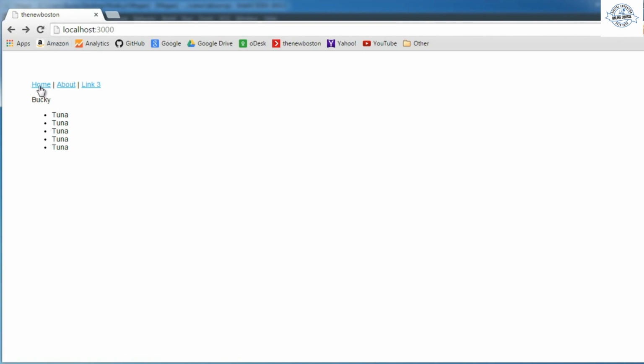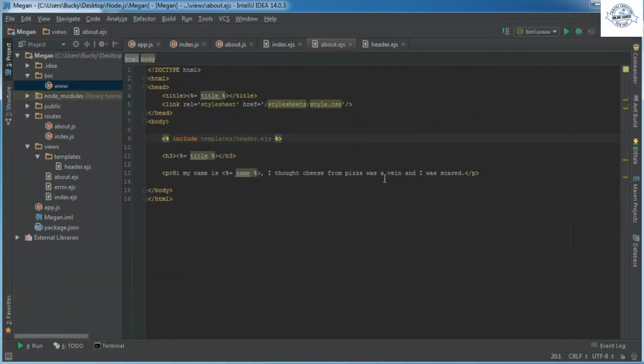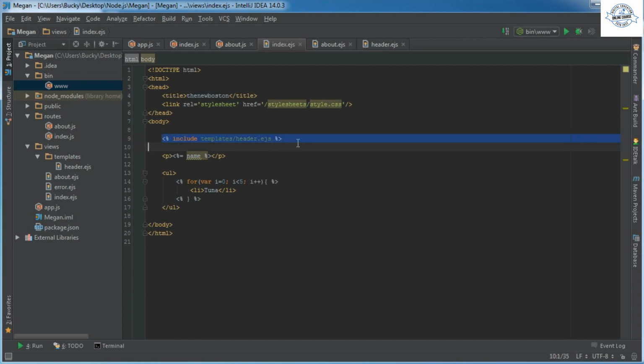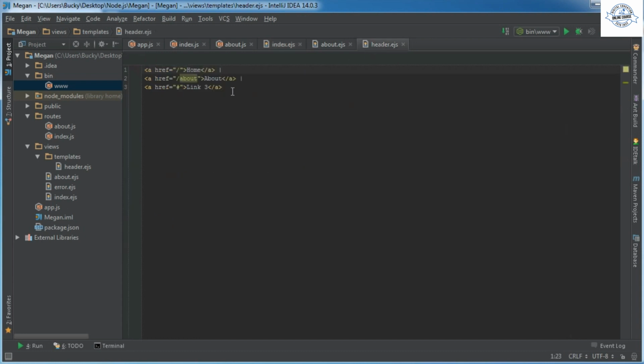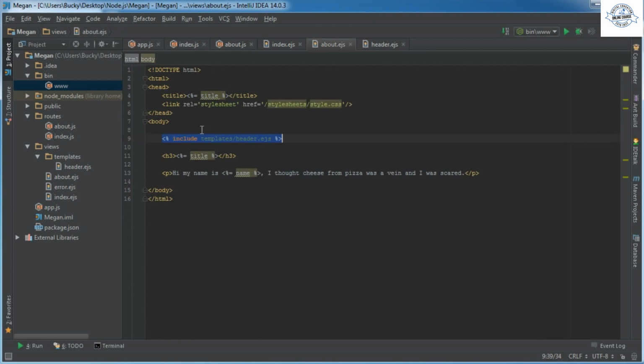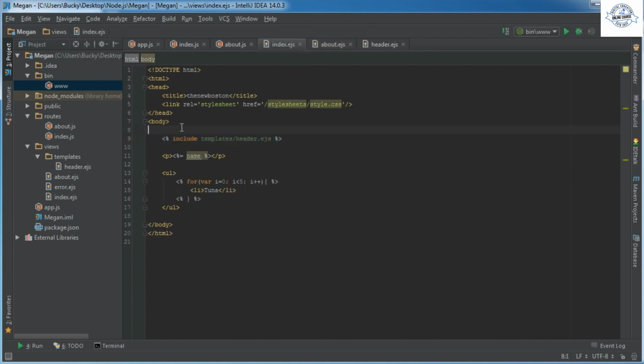So the home page looks good. About, awesome. It looks like our variables are being passed through right there and right there. Link 3, of course, doesn't do anything because we didn't make any page for it. But now we have a sweet navigation system looking awesome. And the cool thing about this as well is anytime we want to make any changes to the navigation system, we don't have to make any changes on every single page one by one by one. All we have to do is change it right here, and it automatically updates on every other page.